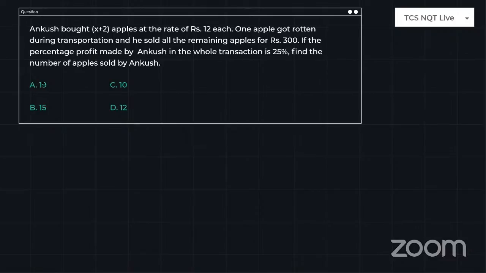Look at this question. Try to give me the answer in the chat. I'm giving you just 30 seconds. Meanwhile, I'll read the chat. If anyone has any doubts, I'll clear them out.